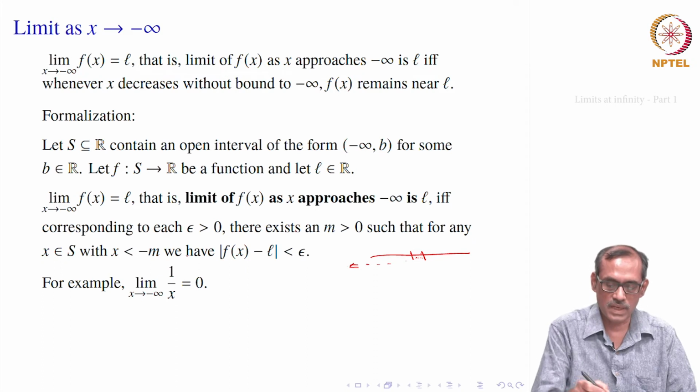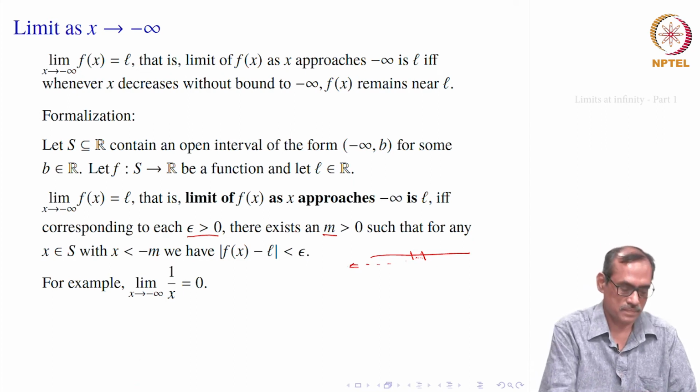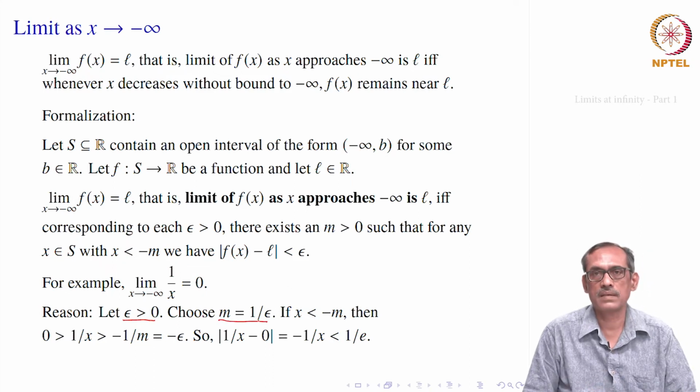So, how do we check from the formal definition? That means, given any epsilon greater than 0, we should be able to find one m bigger than 0, so that whenever x is less than minus m, mod 1 by x should be less than epsilon. So, as earlier we will be choosing our m. So, suppose epsilon is bigger than 0, again we choose m equal to 1 by epsilon.